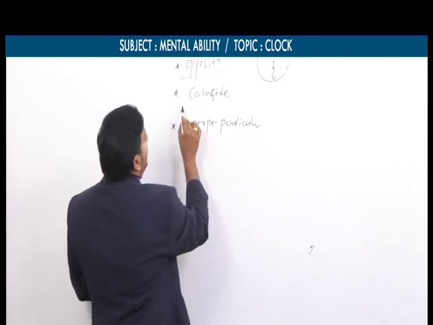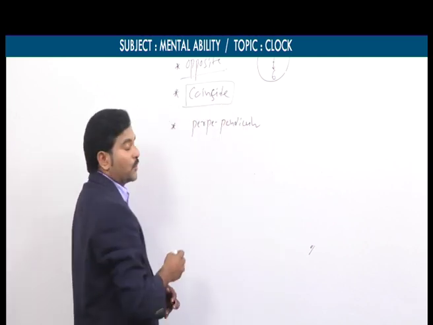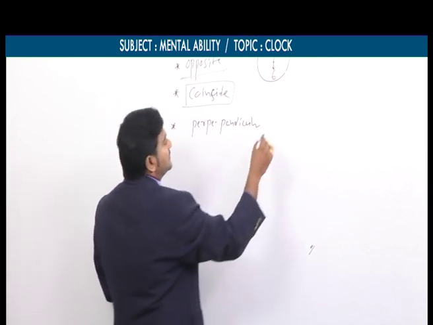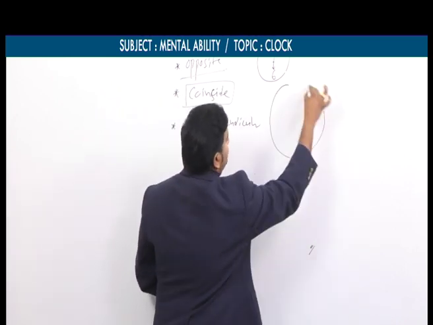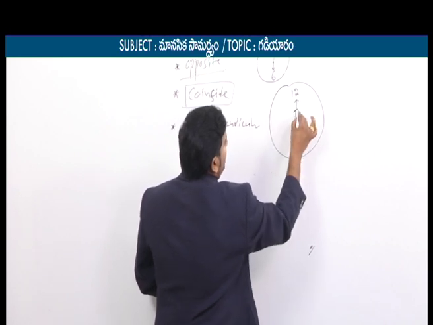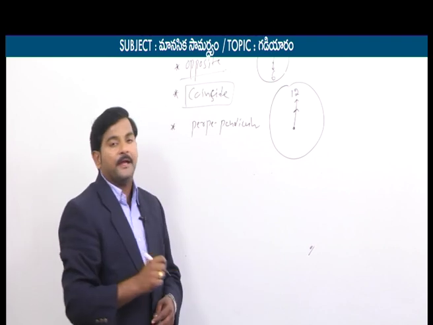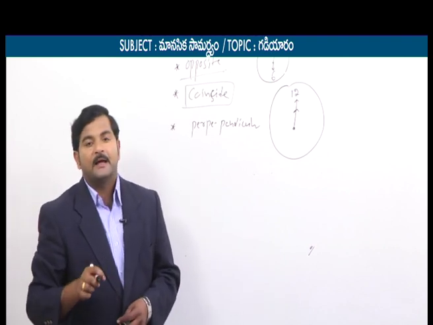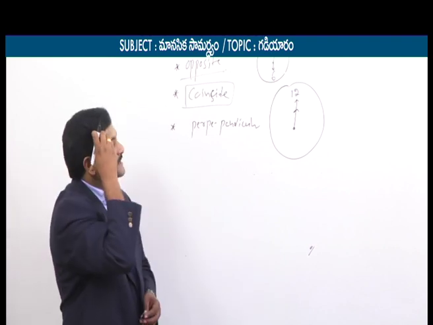Similarly, the 2 hands may coincide. Let's say, for example, we'll take this also by discussing one small diagram. Let's say the time is exactly 12 o'clock. At 12 o'clock, the minute hand and the hour hand both coincide.